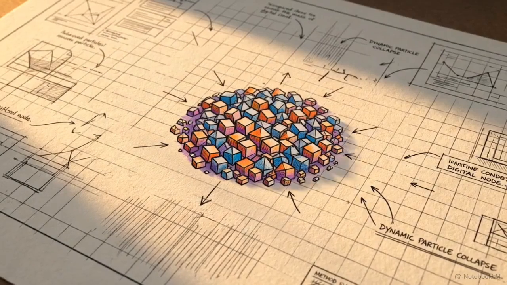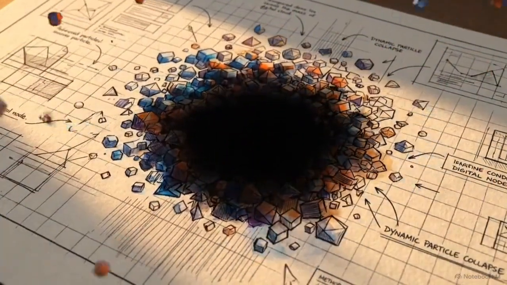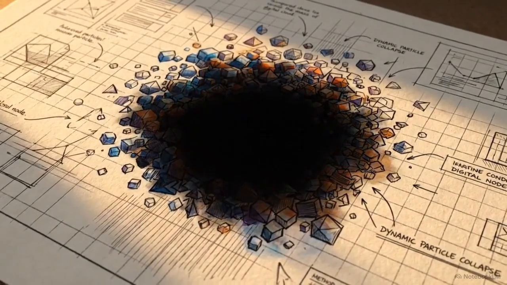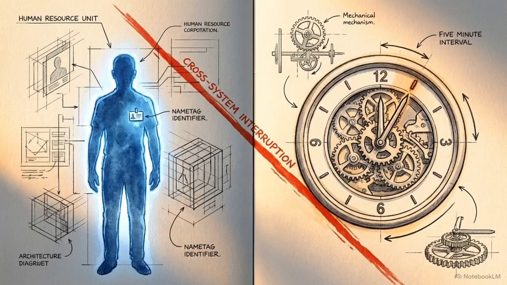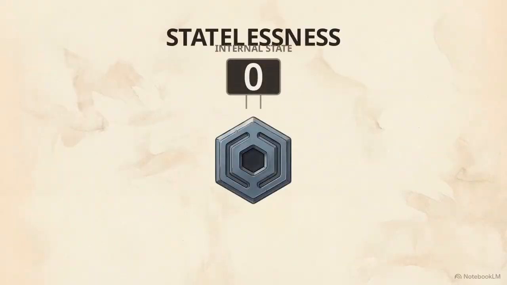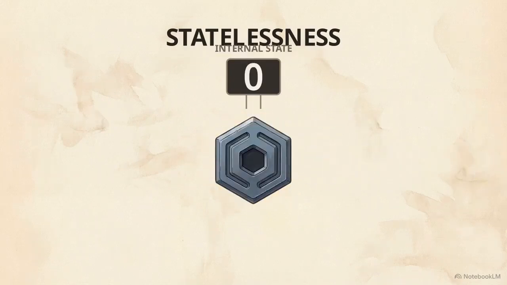We expect language models to remember us from one conversation to the next, but by design, their memory dissolves instantly. Every time you open a new chat window, the model starts completely blank. It possesses no historical context about who you are or what you discussed 5 minutes ago. In computer science, this constraint is called statelessness. A stateless system processes an input, generates an output, and immediately flushes its internal state back to zero.